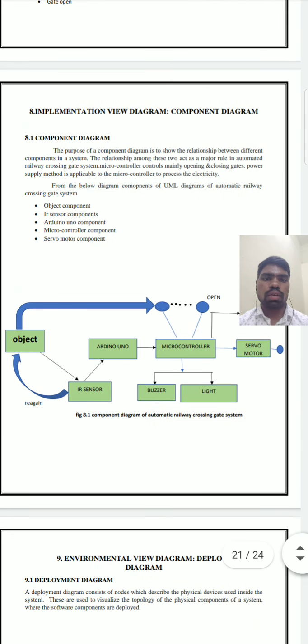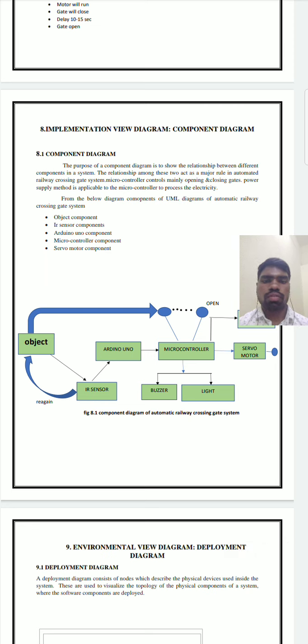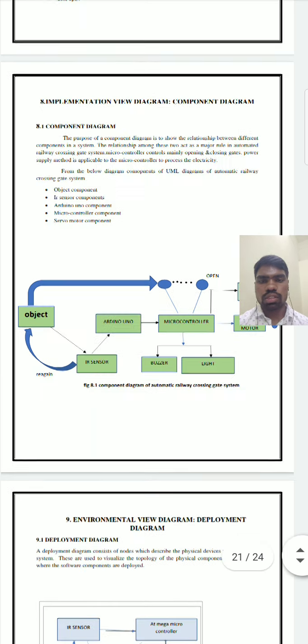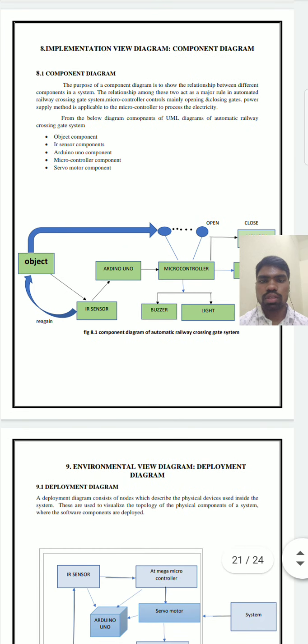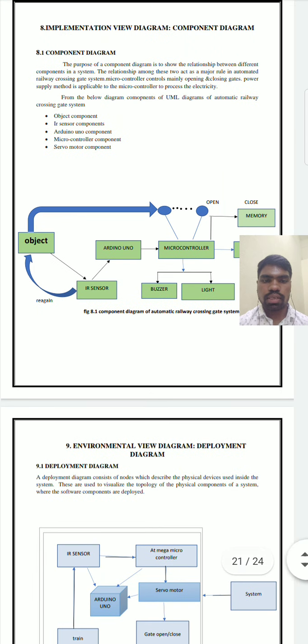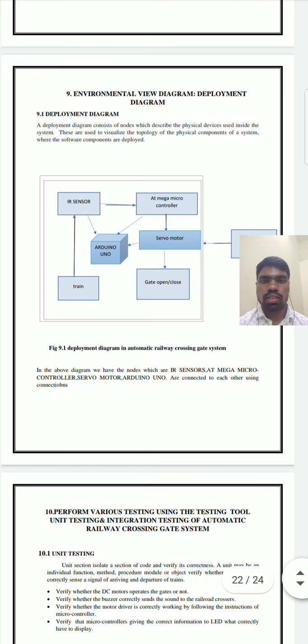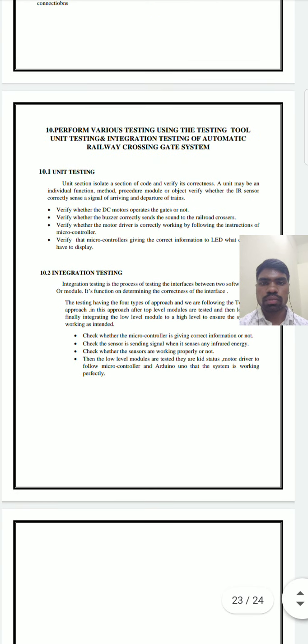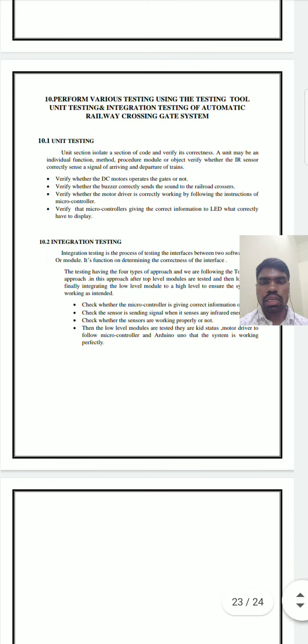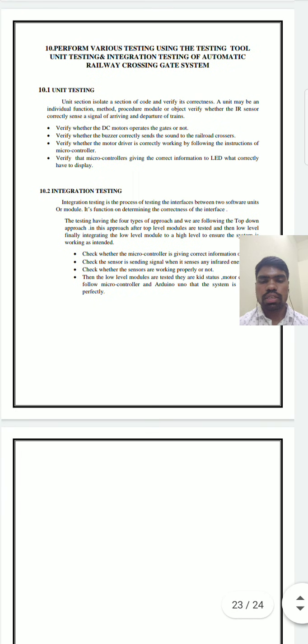Implementation view diagram, component diagram for the automated railway crossing system. Here from the diagram below, the components of the UML diagram of the automated railway crossing system are the object component, IR sensor component, Arduino Uno component, microcontroller component, and servo motor component. This is the deployment diagram for the automated railway crossing system, and at the end we tested the designed system.